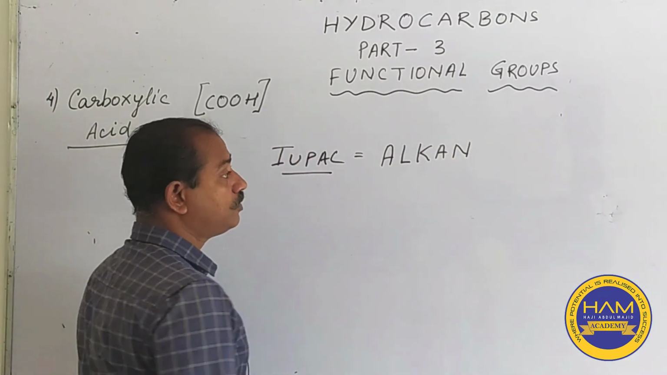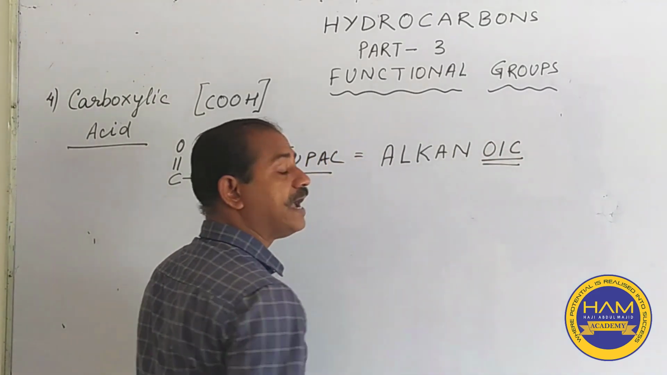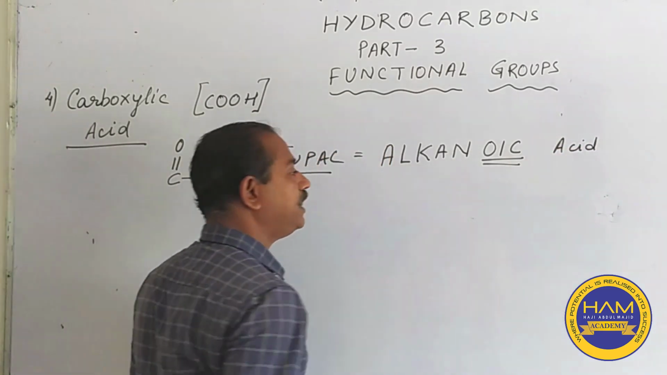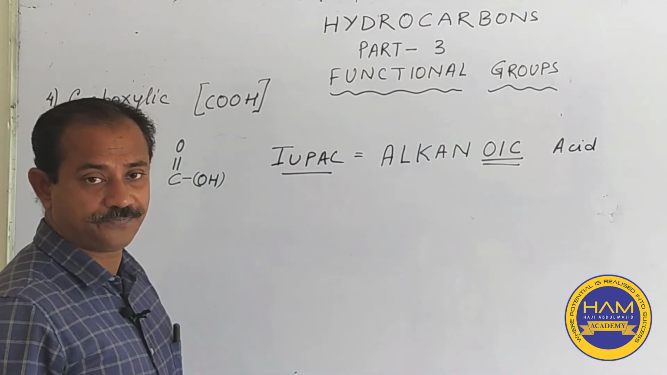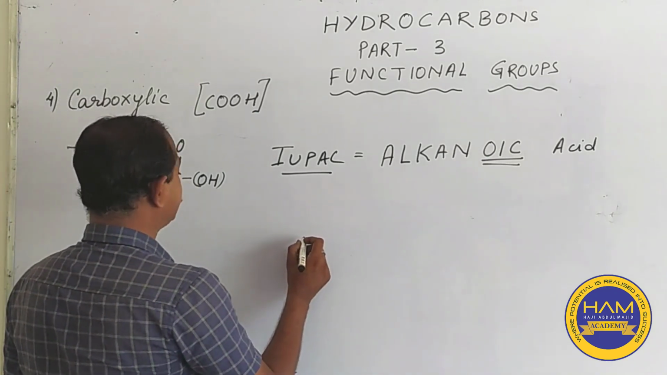Now the trick part, OIC is added as a suffix and acid is added. So this comes to be alkanoic acid. Okay, alkanoic acid is the name. Now we will see the first example.